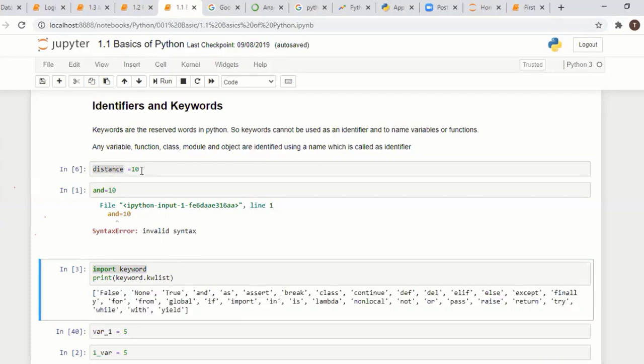Here I am defining a variable named distance, and this distance variable has a value of 10. You can use distance, because distance is not part of the keyword list. But here, and is a keyword, so you can't use it. It shows an error. Keywords are reserved words in Python, built in, and Python uses these words itself. You can't use them for your own purpose.